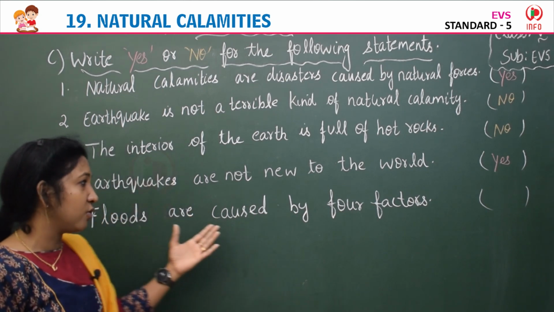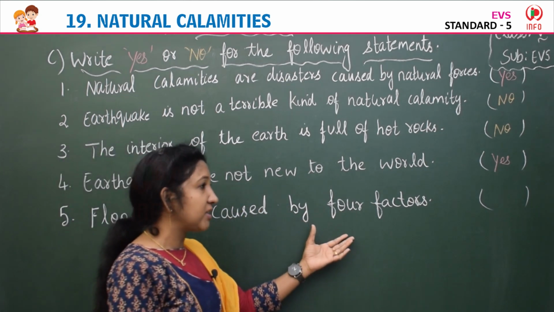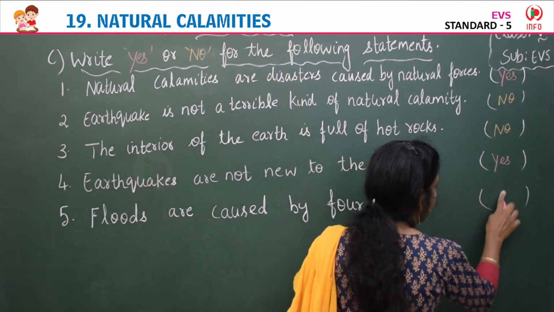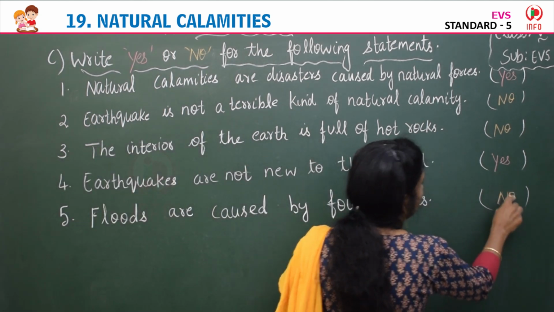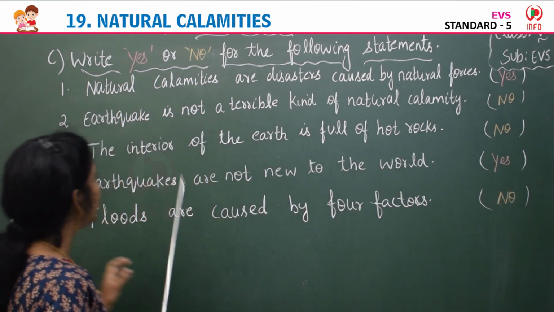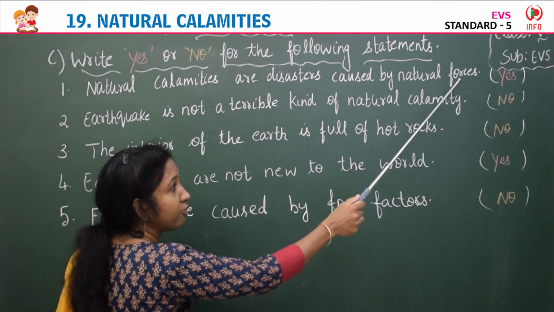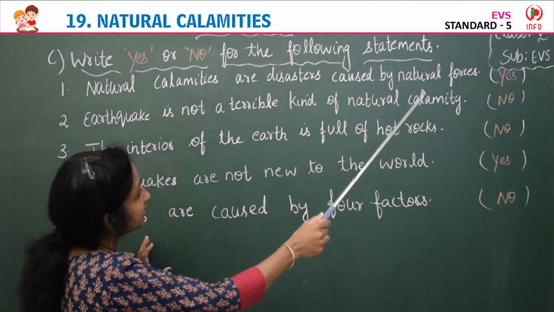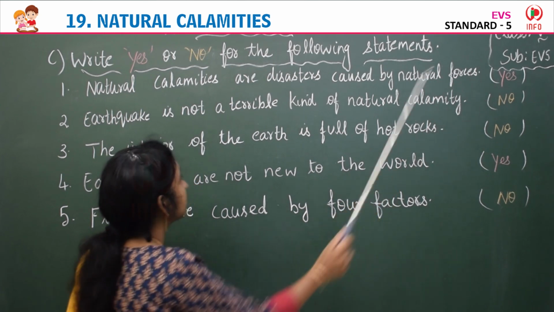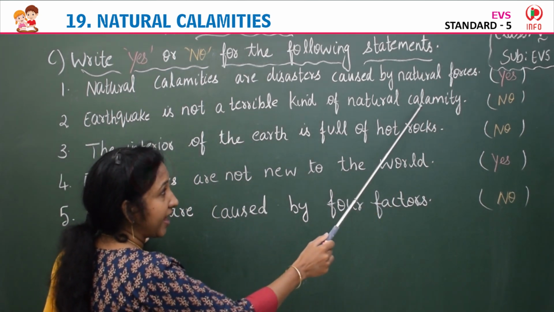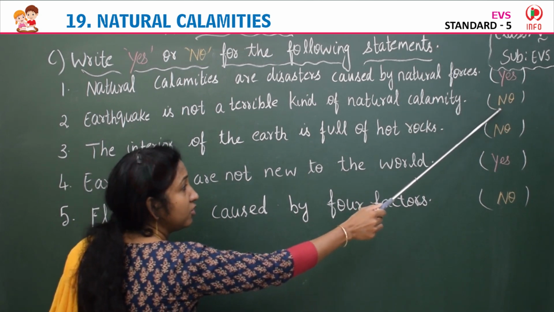Floods are caused by 3 factors. So, floods are caused by 4 factors. The statement is wrong. So, you can write no here. Yes. So, the first one, natural calamities are disasters caused by natural forces. The statement is correct. So, yes. Earthquake is not a terrible kind of natural calamity. The statement is wrong. So, no.